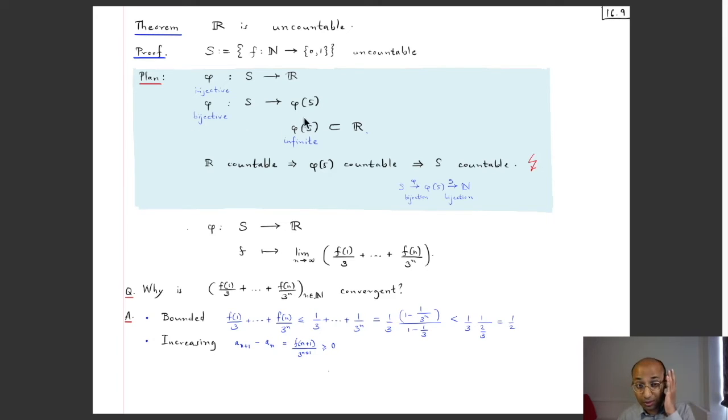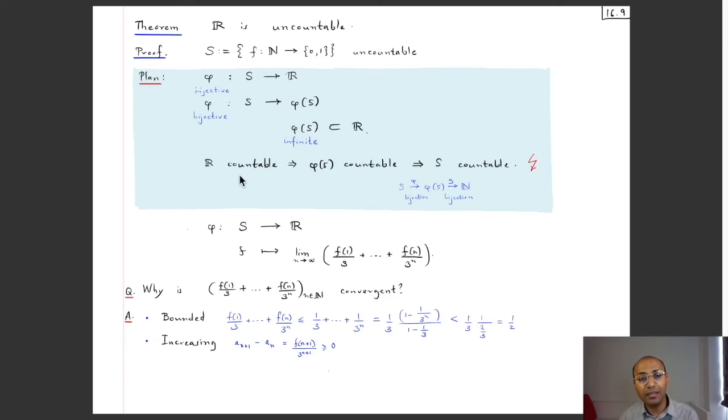Now we also know that this set is infinite because S is of course an infinite set, and this phi is an injective mapping. So that shows that this phi(S) is infinite too. And the reason is, again, the pigeonhole principle. If this were a finite set, then since S is an infinite set, there must be 2 points in S whose image is the same, but that contradicts the injectivity of this phi. So this phi(S) is infinite, and we also know that this phi(S), which is the range of this function phi, is a subset of R. So you have an infinite subset of R.